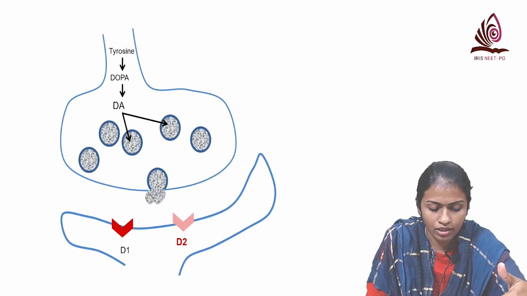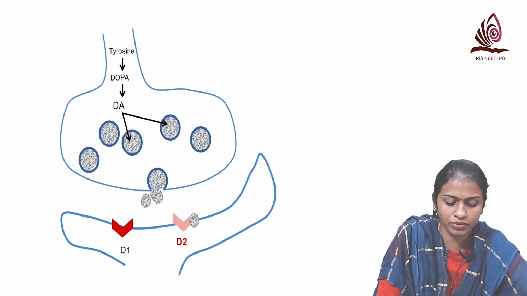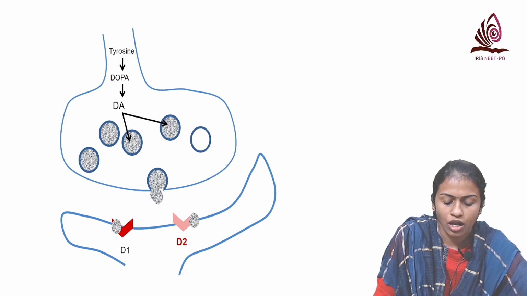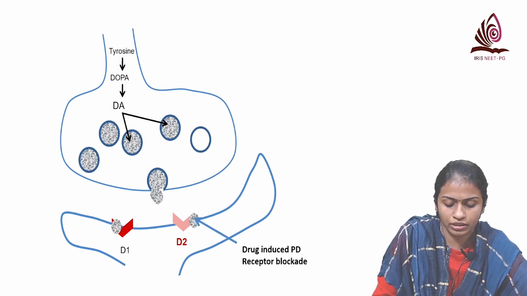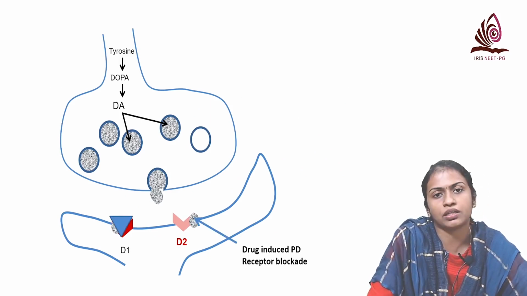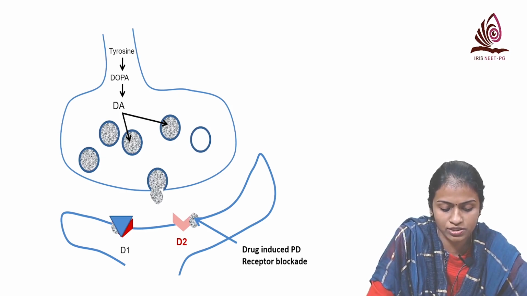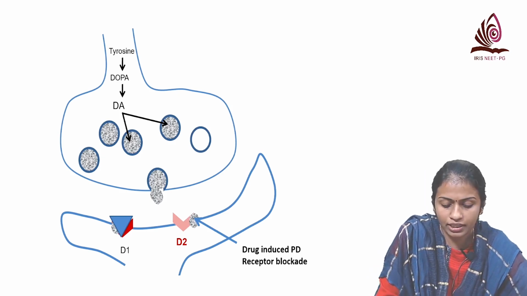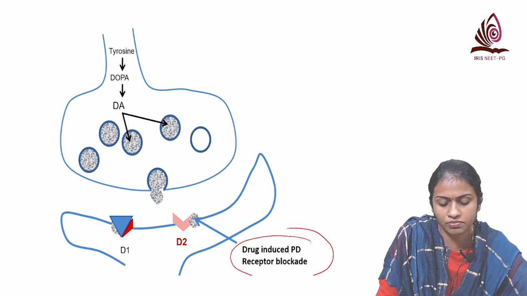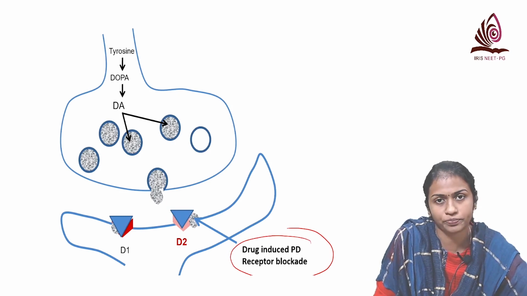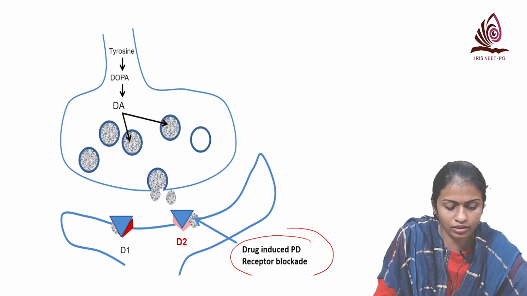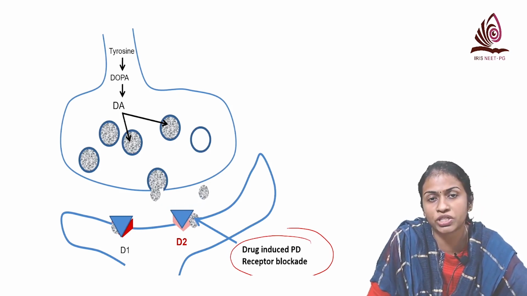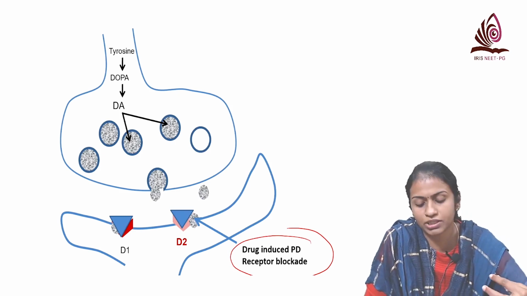So you can see here, normally the dopamine will come and bind with the receptors D1 and D2. But in case of idiopathic Parkinsonism, there is dopamine deficiency. So if you give levodopa, it gets converted into dopamine and it can come and bind. But in case of drug-induced Parkinsonism, these receptors are already blocked. Okay, so drugs like haloperidol or metoclopramide, these receptors are already blocked.